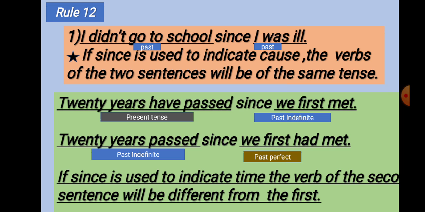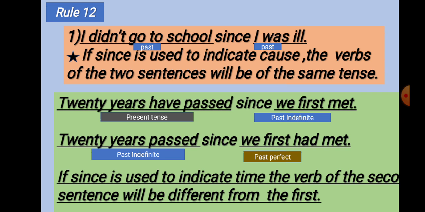I didn't go to school since I was ill. You see, if since is used to indicate cause, the verbs of the two sentences will be of the same tense. If we use since as cause, then the verb of both sentences will be in past tense.